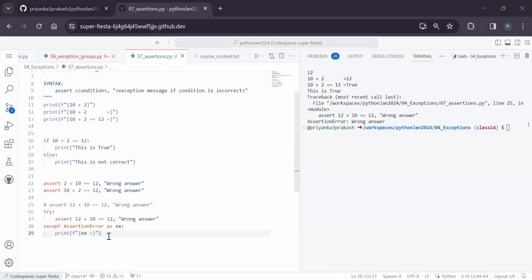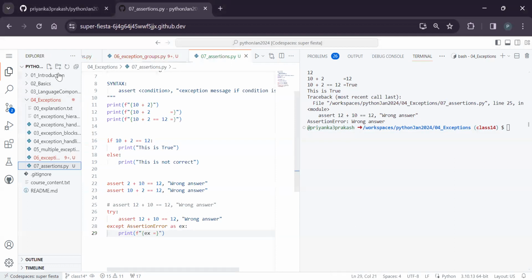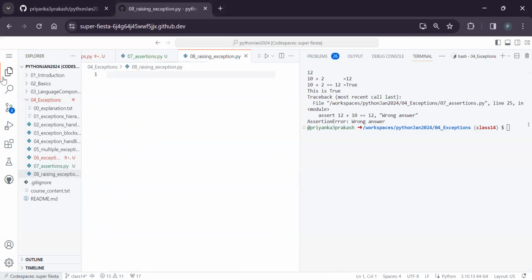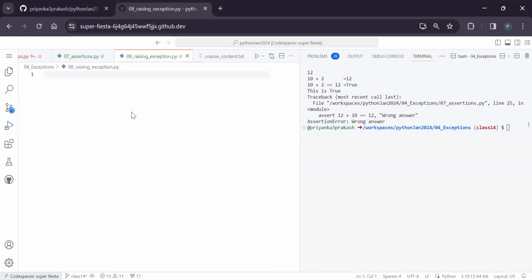This is one kind of thing. Next, coming to the case of raising an exception, as I told earlier, and I'm telling again. The point of going for raising an exception is that 08, we can use the keyword raise for raising an exception.